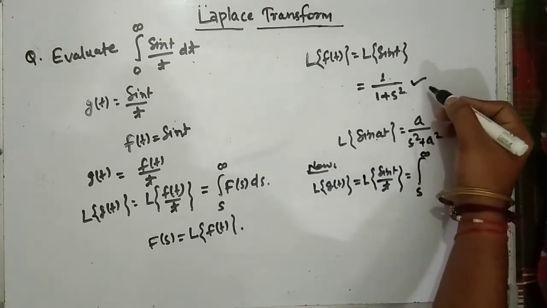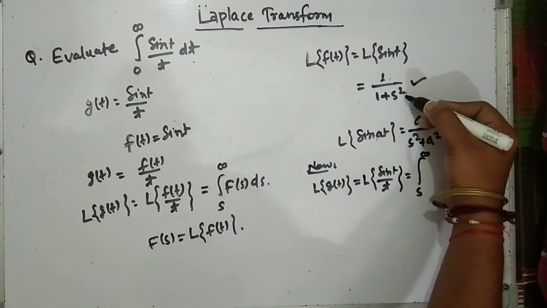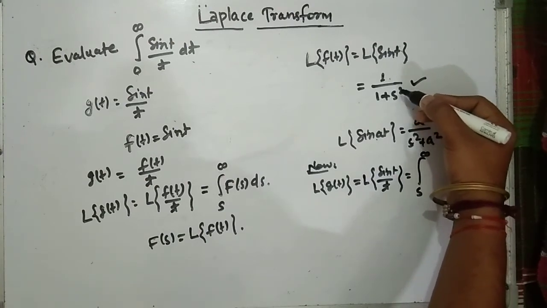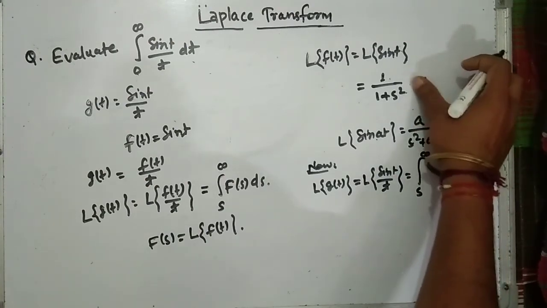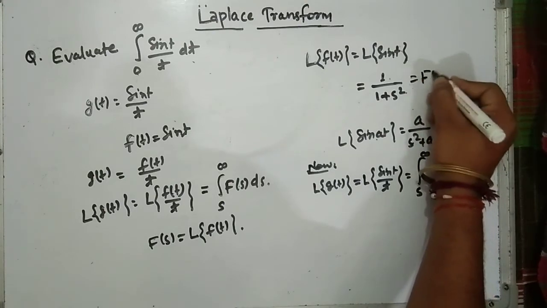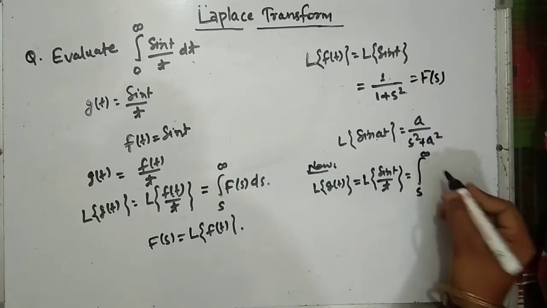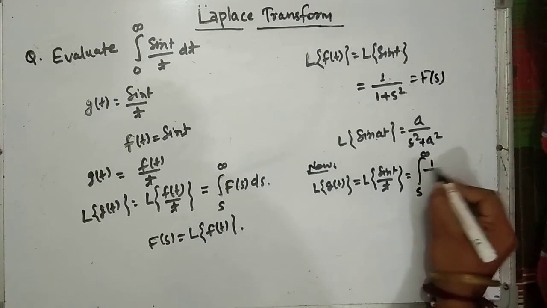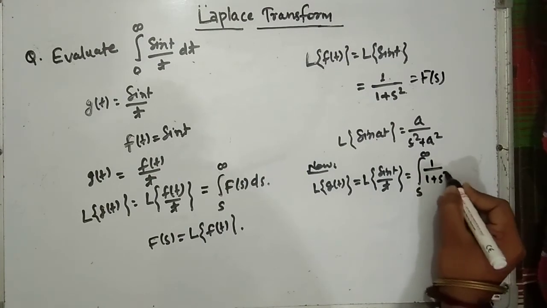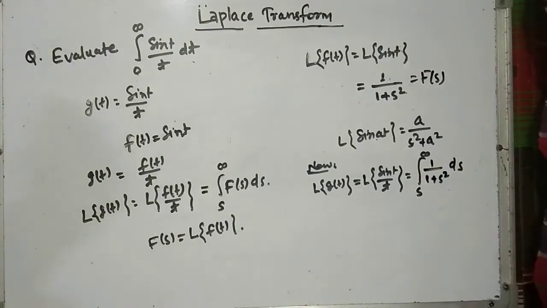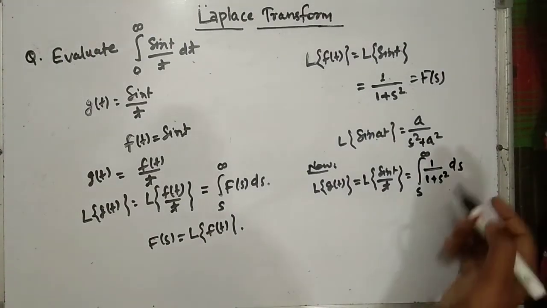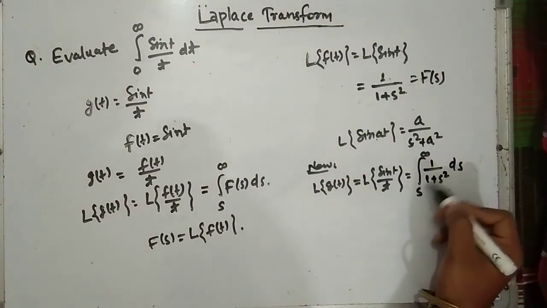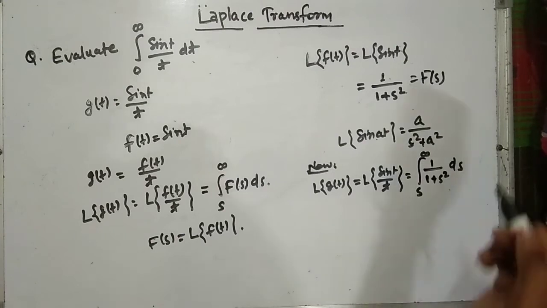F(s) here is 1 by 1 plus s square. This is our F(s). So put the value of F(s) here, 1 upon 1 plus s square ds. Now we have to integrate this 1 by 1 plus s square ds.